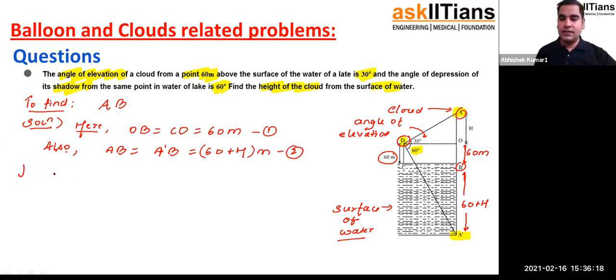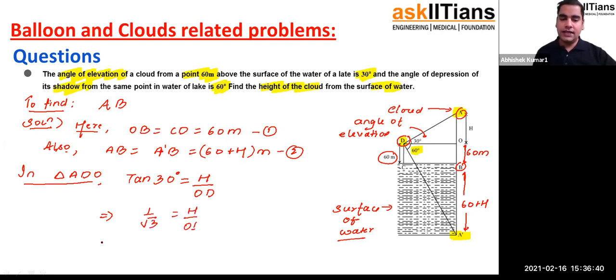So first I am considering triangle ADO. In triangle ADO, if I calculate tan 30 degree, then that is going to be capital H over OD. Clear? Tan 30 is 1 by root 3. So you have 1 by root 3 is equal to capital H over OD. So this actually helps us to find out the value of OD in terms of capital H. So OD is capital H root 3.